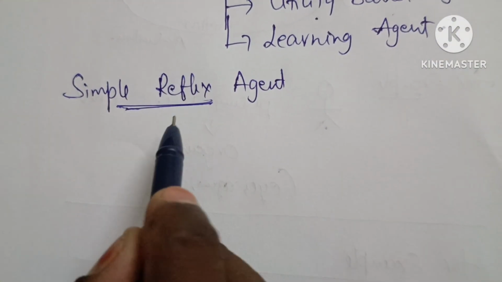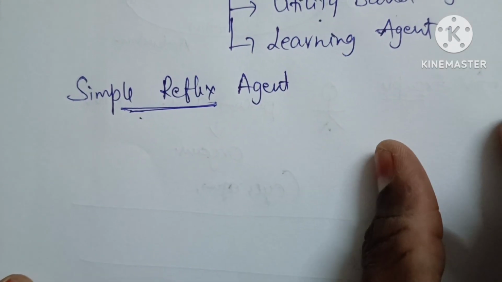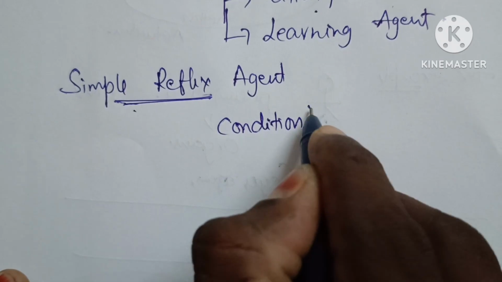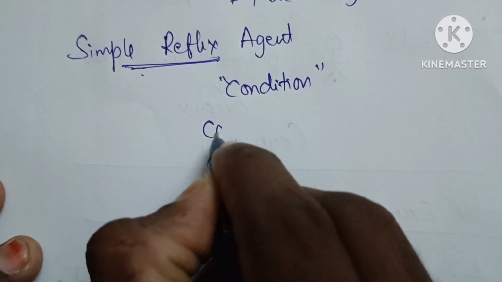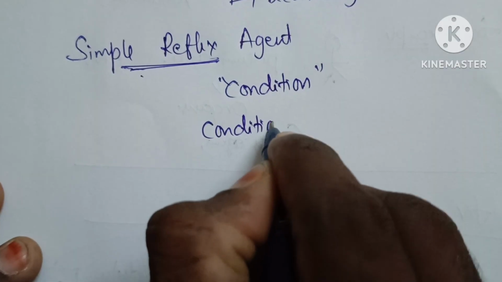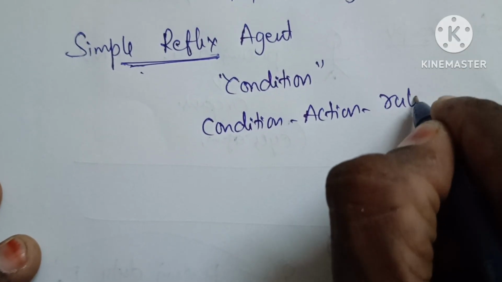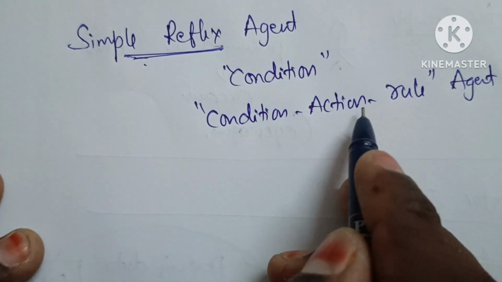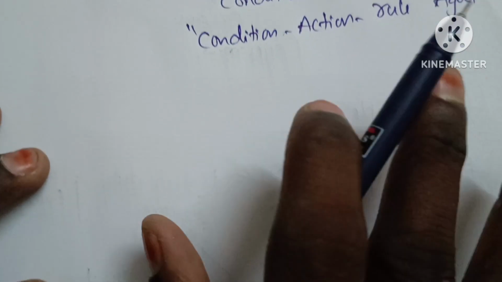This type of agent mainly perceives the data from the environment based on condition. So this type of agent is called a condition action rule agent. Is it clear? That means the condition action rule based agent and the simple reflex agent are both the same. Is it clear?